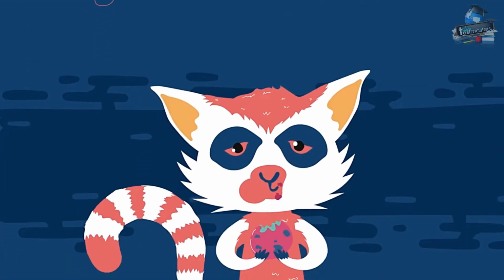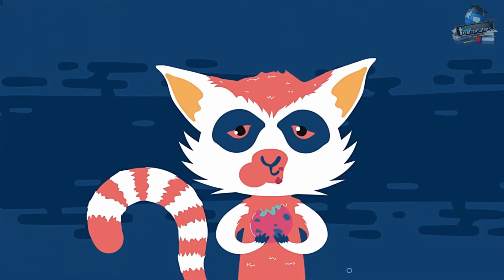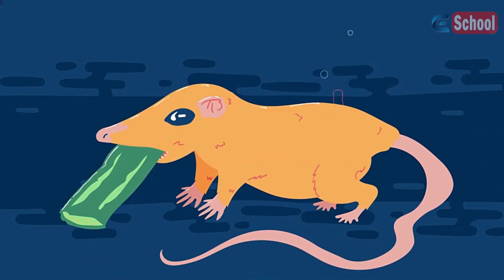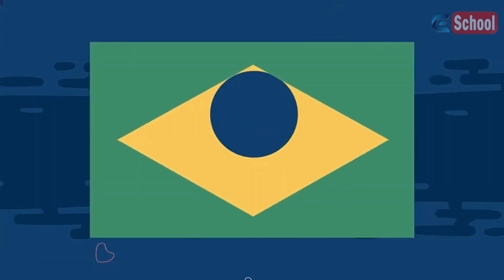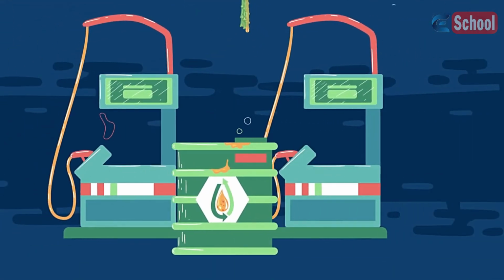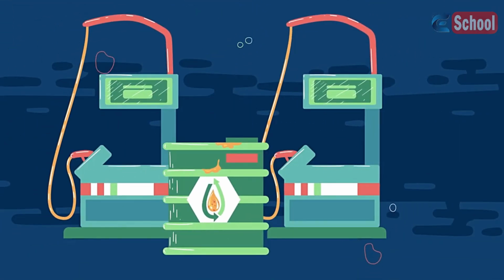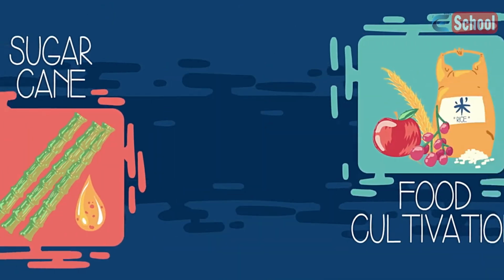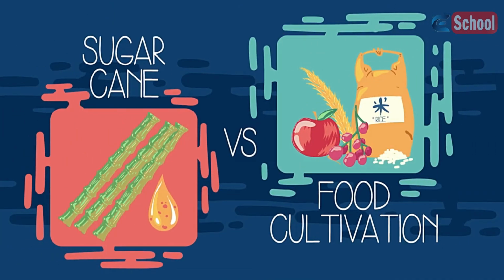In fact, there are many examples of animals that deliberately eat fermenting fruit because they like the alcohol inside. For example, tree shrews enjoy fermenting palm nectar. In some countries, like Brazil, alcohol is made from sugarcane and can be used instead of petrol in cars. It's one example of a biofuel, though it's controversial as the land used for growing sugarcane could be used for cultivating food for people.